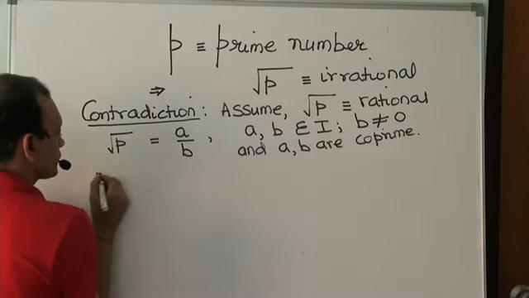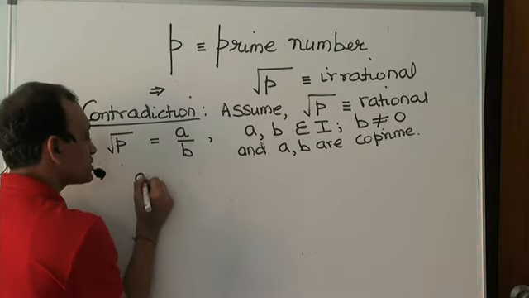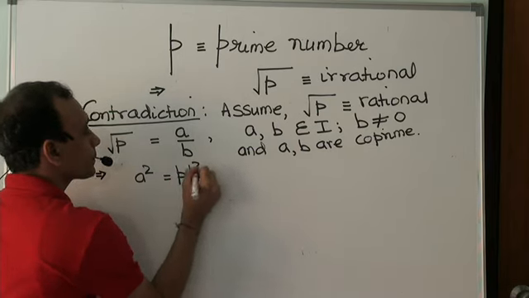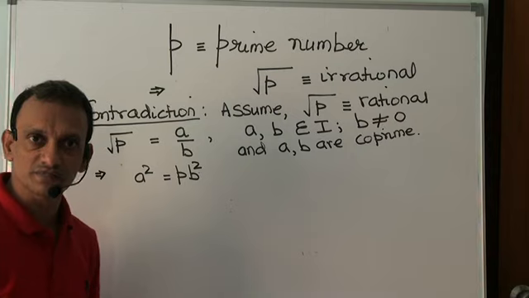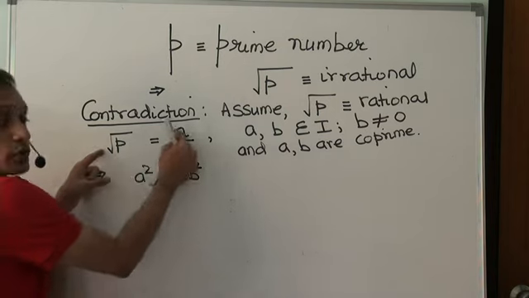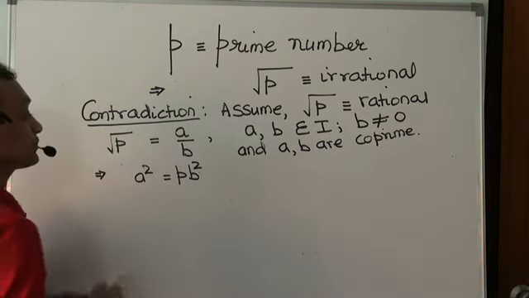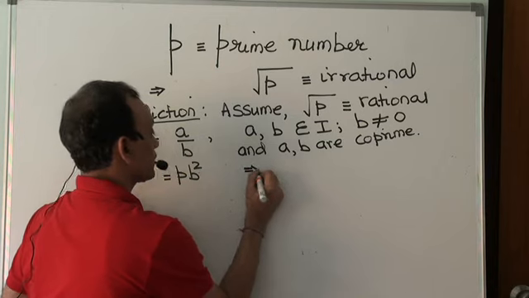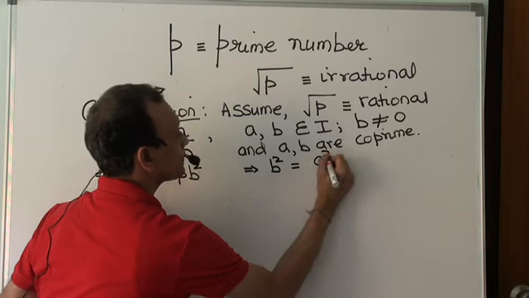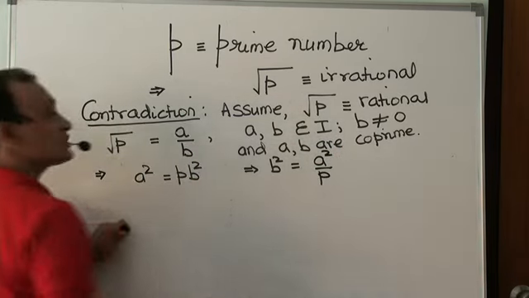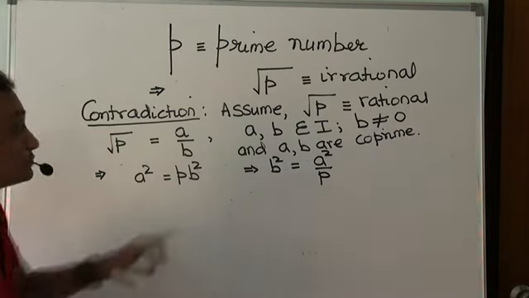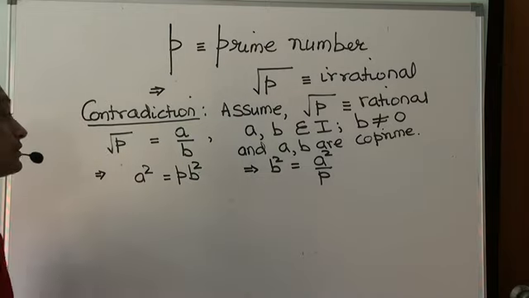So then this would bring us to a squared is p b squared. Yes or no? a squared is p b squared. Now, see, squaring and multiplying, a squared is p b squared, which means b squared is a squared by p. Yes or no? Clear?